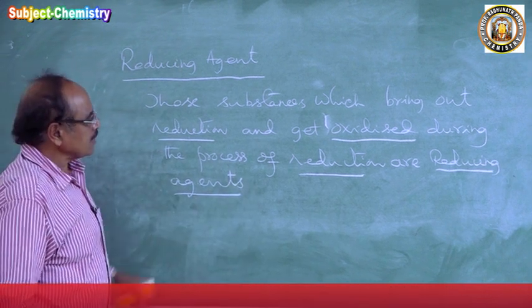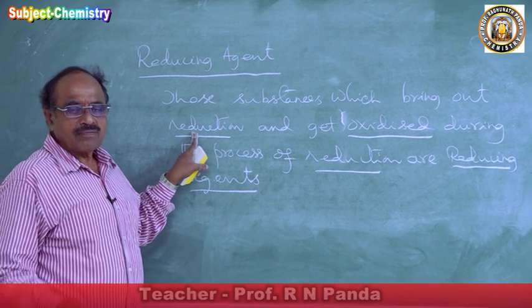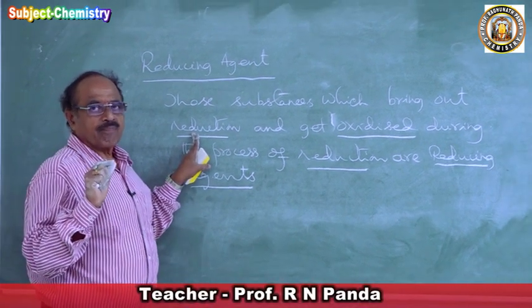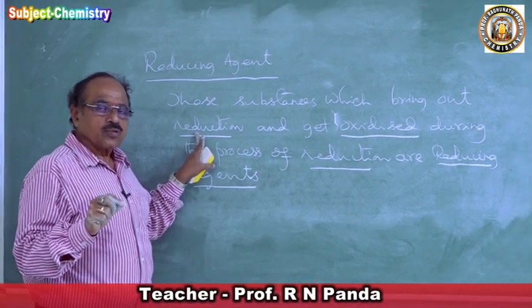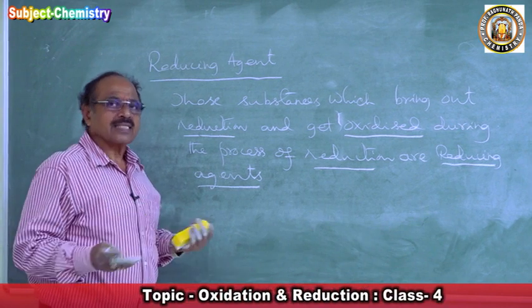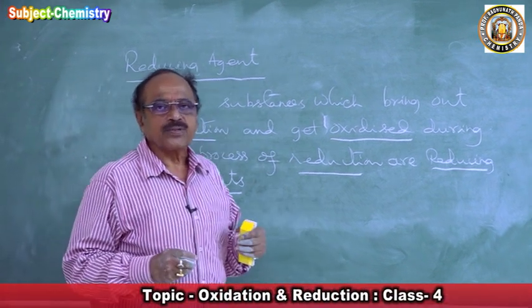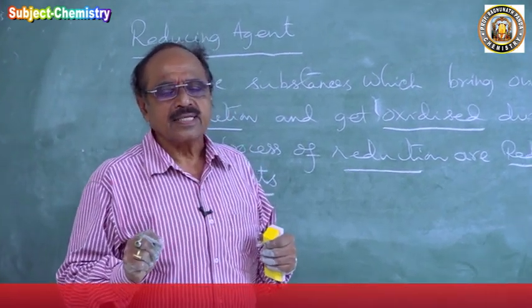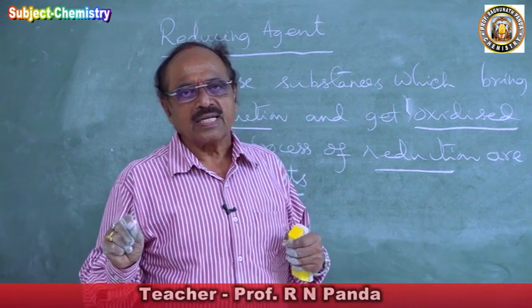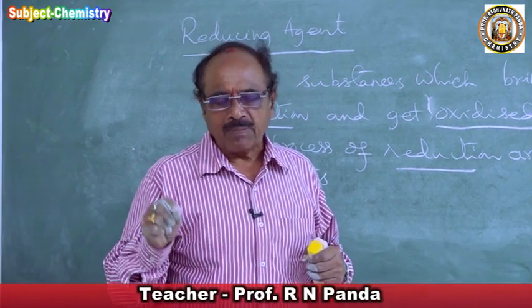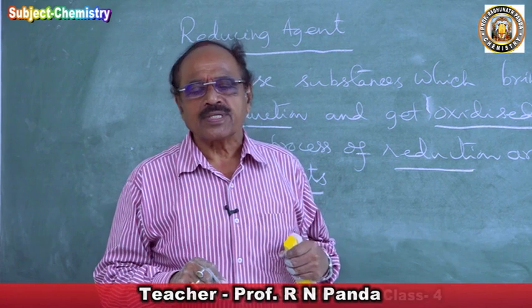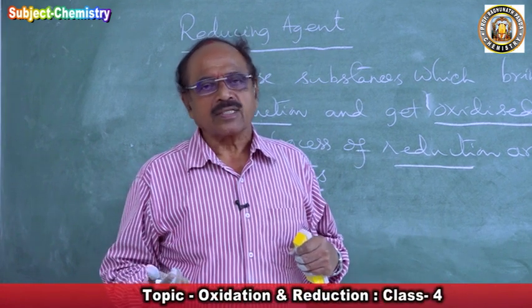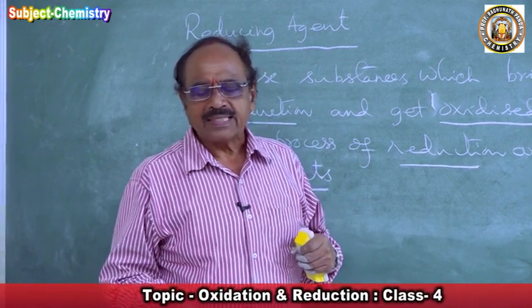So what is reduction? Addition of hydrogen. So those substances which can add hydrogen, nascent hydrogen, they are very good reducing agents. So substances which are a source of nascent hydrogen, capable of contributing nascent hydrogen during reduction, are reducing agents.